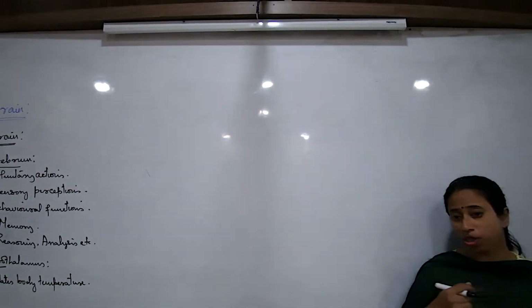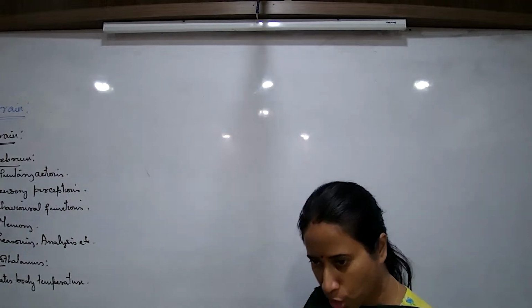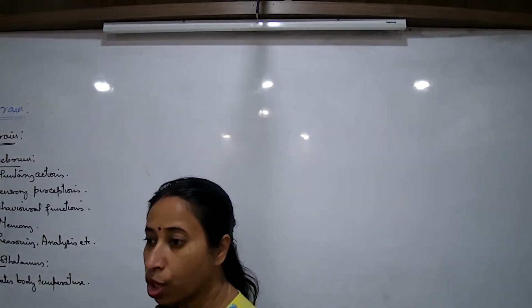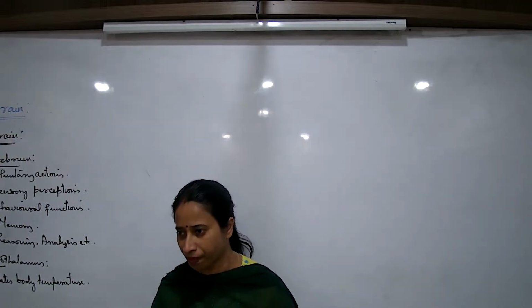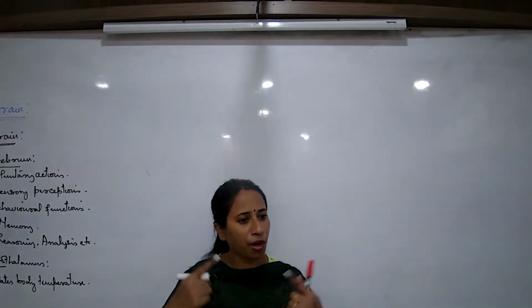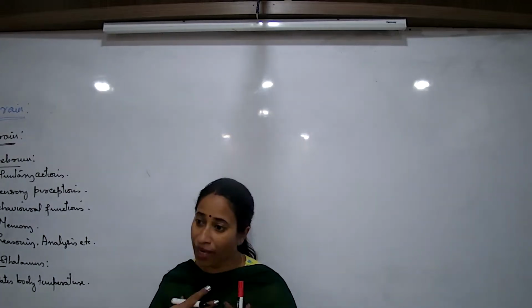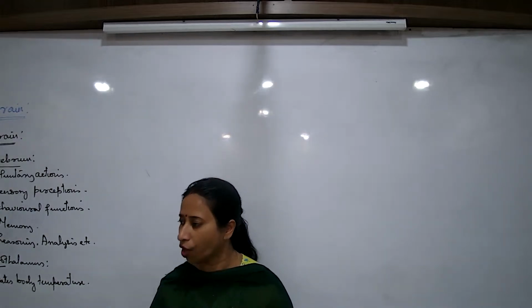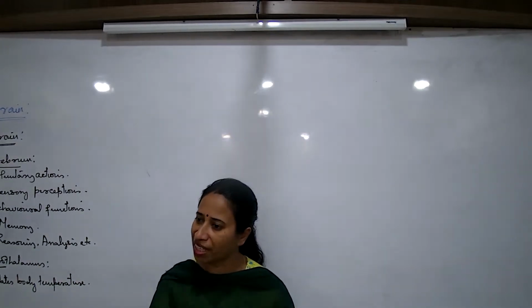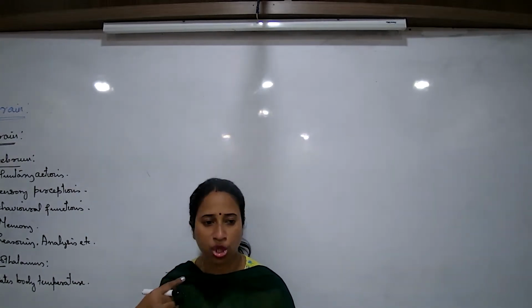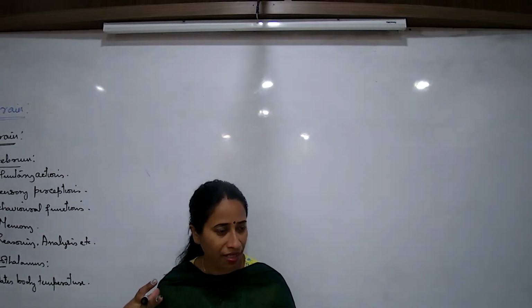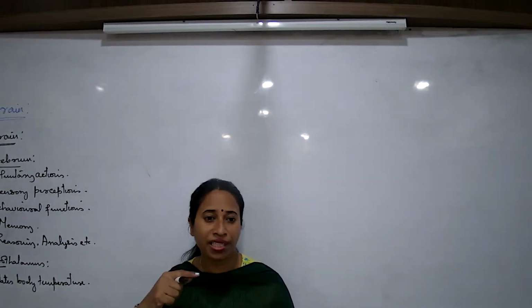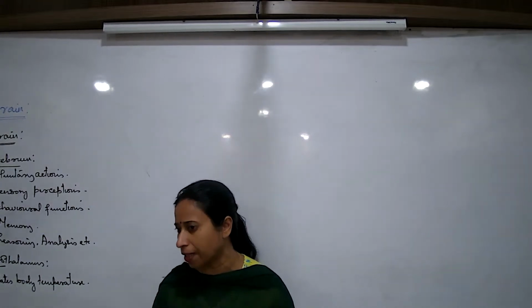Now see, suppose I talk about the fishes. Do the fishes and the frogs sweat? They don't sweat. So जब बाहर का temperature ज़्यादा है, उनका body temperature भी ज़्यादा हो गया. बाहर का temperature कम है, उनकी body temperature भी कम हो जाता है. But why not for us? Because for us, when the outside temperature is very high, we start sweating profusely. So the body heat is getting lost in making that sweat. So there is no chance of body temperature rising.